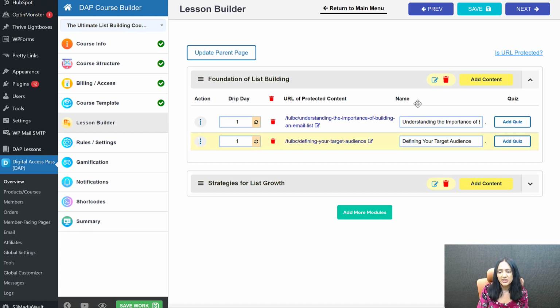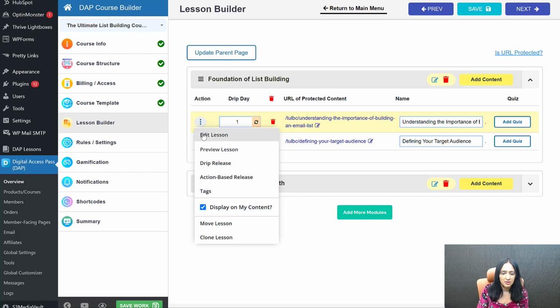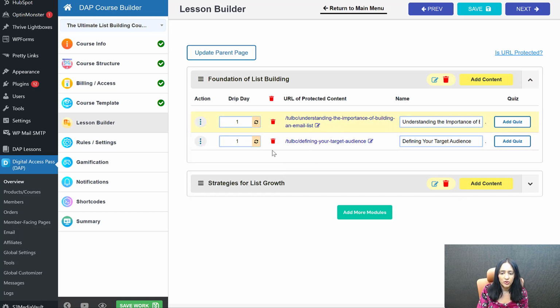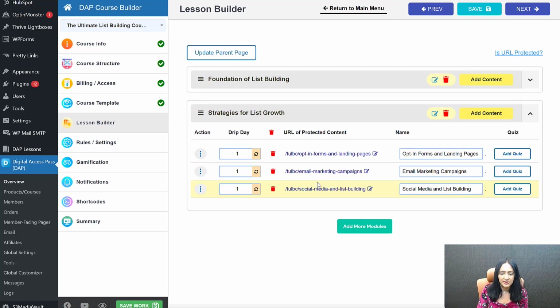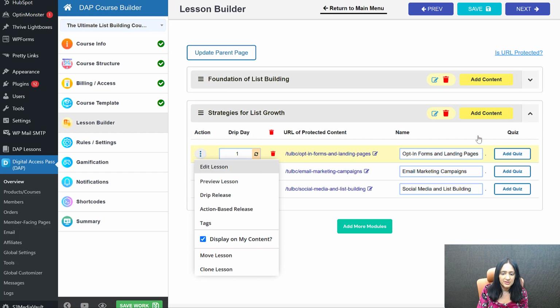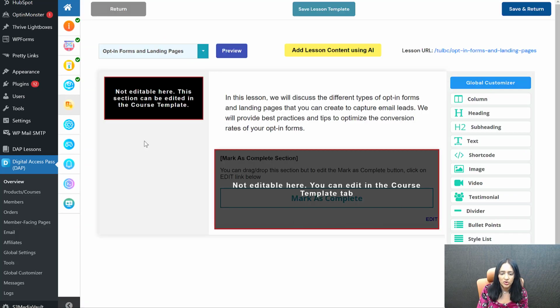You can change the drip setting if you want. You can change the name if you want. You can add a quiz if you want. And you can edit the lesson. Let's go ahead and edit the lesson. But we have already added the content here. Let's go ahead and edit these lessons where we didn't even add content yet, right? So let's go ahead and edit this lesson. And you can add more content. You can add more lessons.